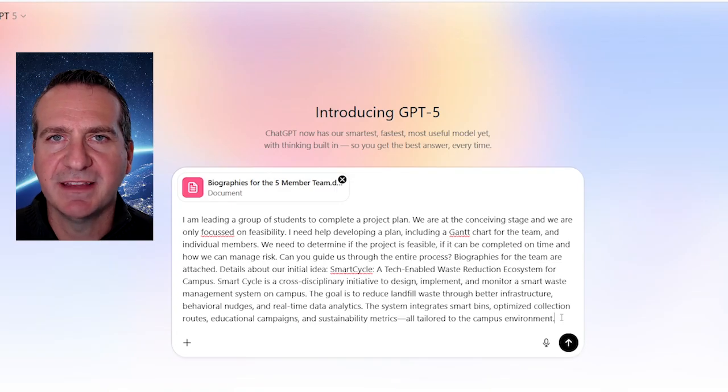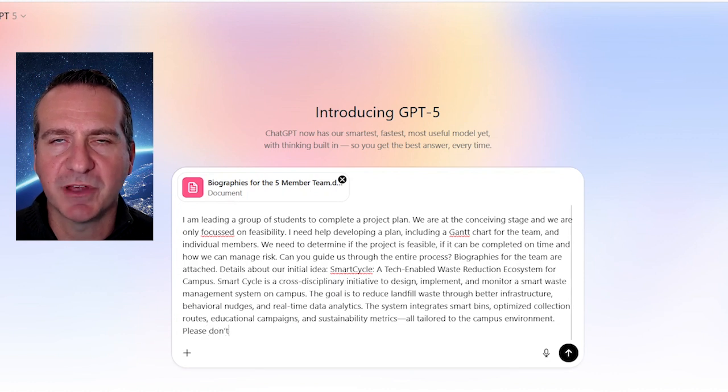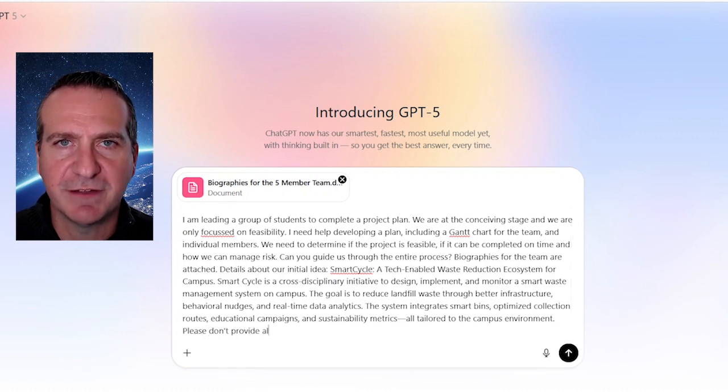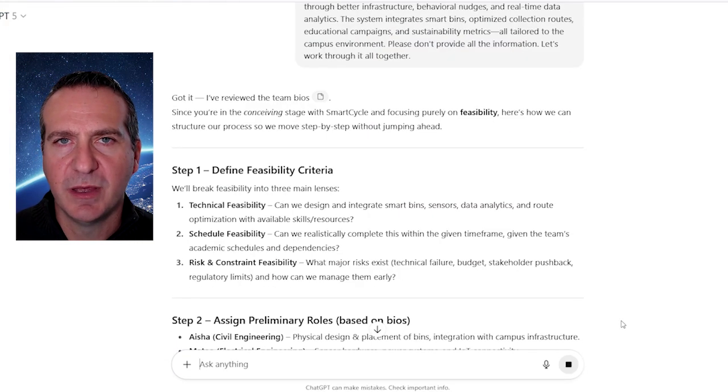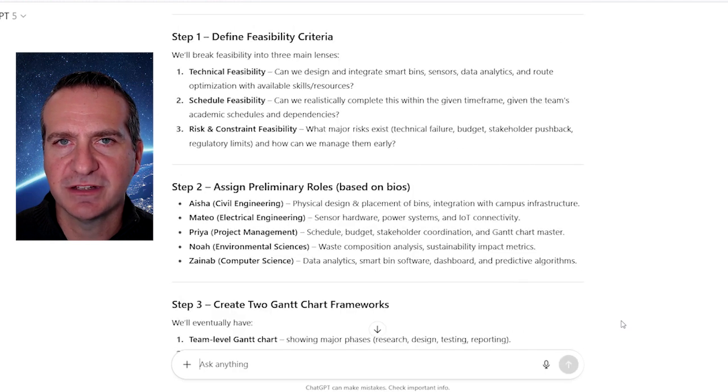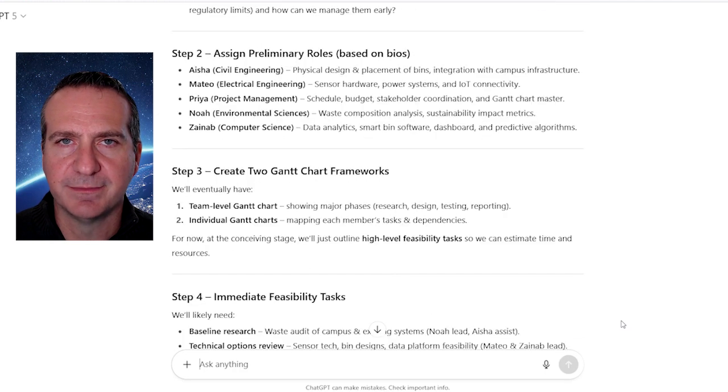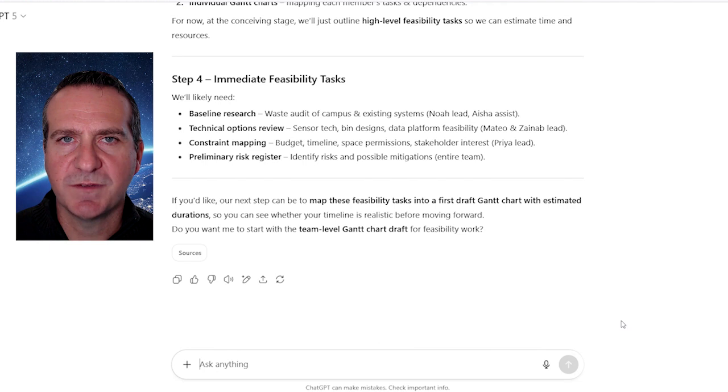So now I'm going back into ChatGPT and I'm going to copy and paste the same prompt from Copilot. This time, learning from our mistakes, we're going to be very explicit, and from our original prompt, we're going to add in that we want to work on this together, do not provide all the information. As you can see, the AI output provides us with a range of information that we can evaluate. It provides us with a suggestion of what to do next.